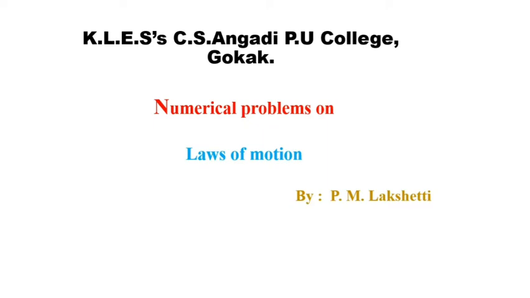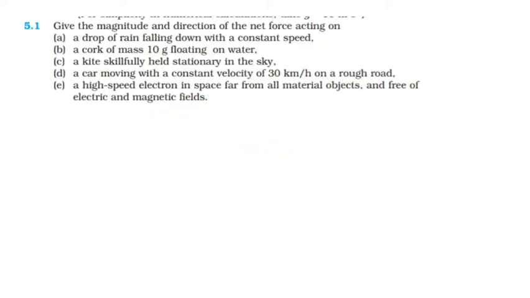In this video class, we are going to solve some numerical problems on the fifth topic, that is laws of motion. Let us see the first question. Give the magnitude and direction of the net force acting on: question A, a drop of rain falling down with a constant speed. Here the rain falls vertically downward, so it has a particular direction, and its speed is constant.